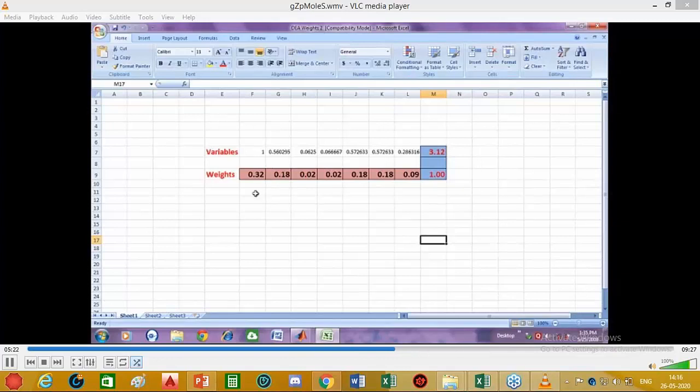Now, the weight for this first attribute is 0.32. For the second attribute it is 0.18. For the third attribute it is 0.02, and so on.